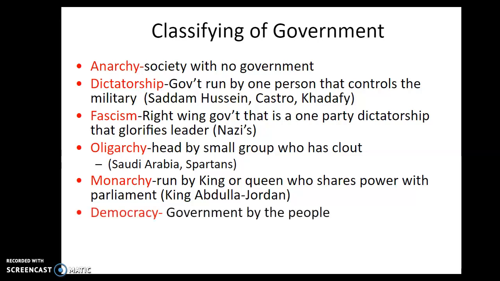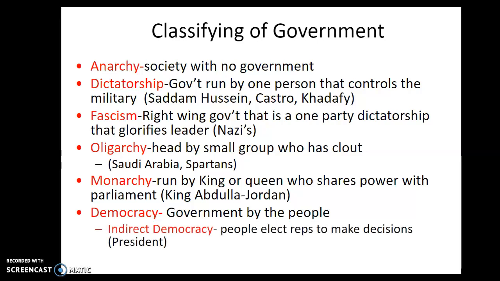Democracy is government by the people. Two examples here I want to give you, or two different types here. Indirect democracy. This is where people elect representatives to make decisions. This is where the example of the United States is an example of this. We elect people to go to Washington or go to Des Moines to make decisions for us. We can't go on and make decisions by ourselves all the time.